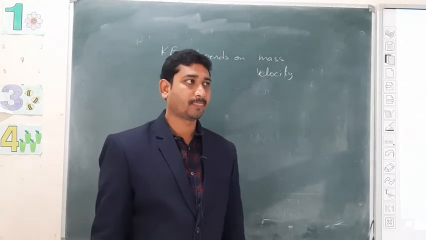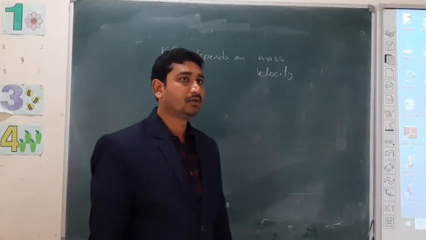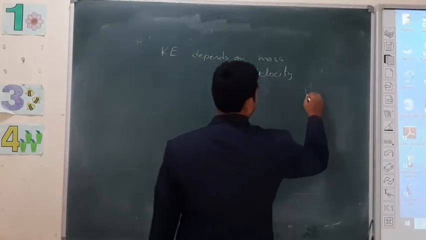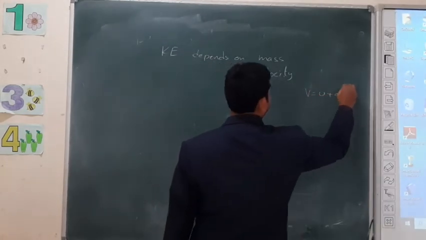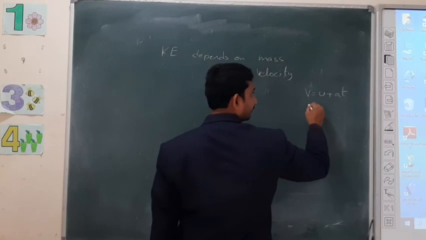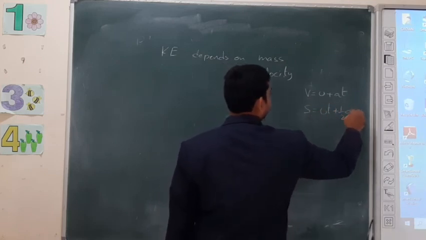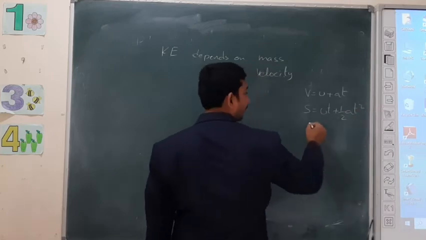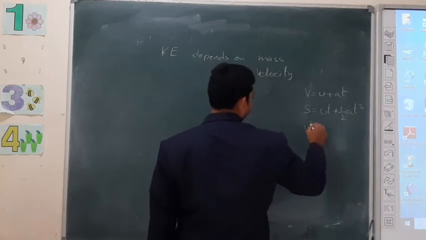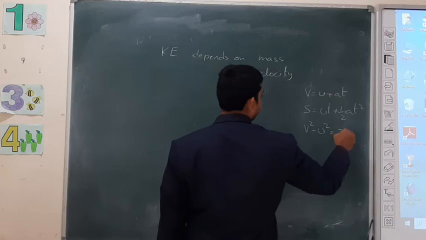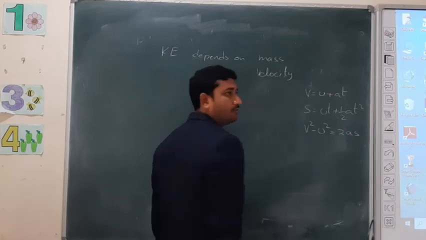First equation, v = u + at. Second equation, s = ut + half at square. Third equation, v square minus u square equals 2as.